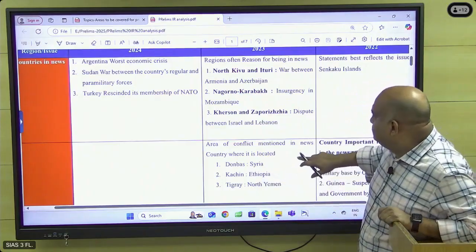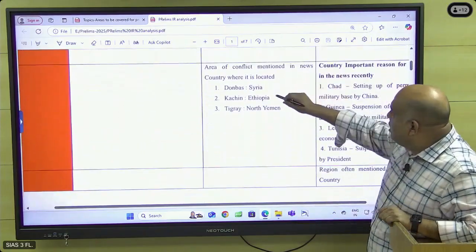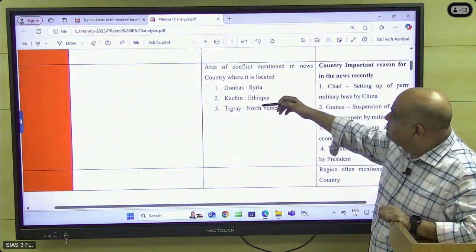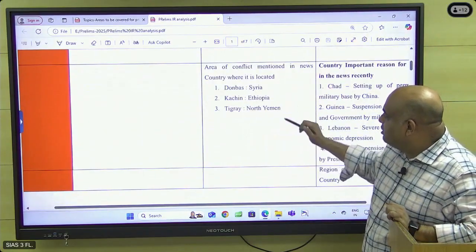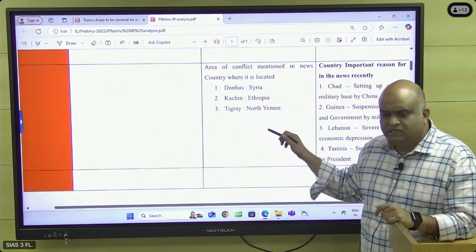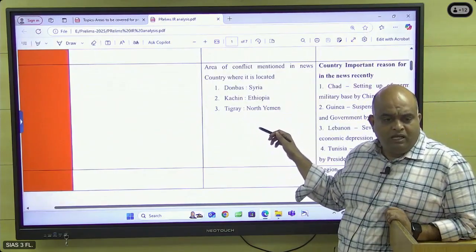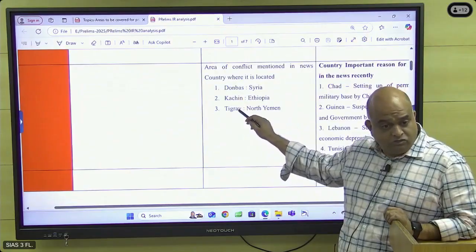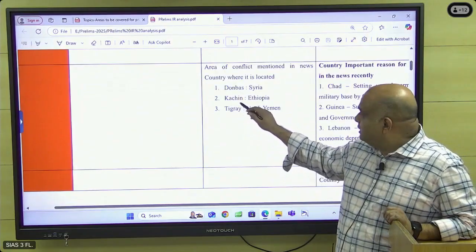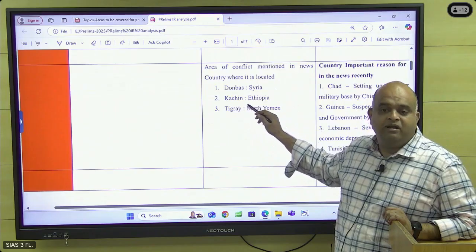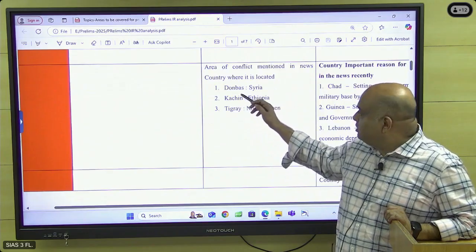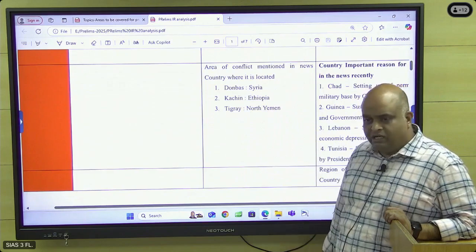Okay. And then questions were regarding areas of conflict mentioned in the news. Donbas, Syria, Kachin, Ethiopia, Tigray, North Yemen. Tigray is Ethiopia, Somalia, Eritrea. So that area issues were going on. Okay. Where is Kachin? Myanmar. It is Myanmar. Very good. It's not in Ethiopia.